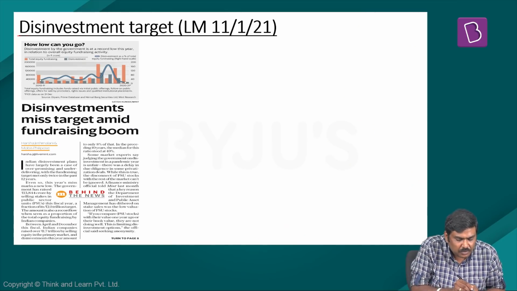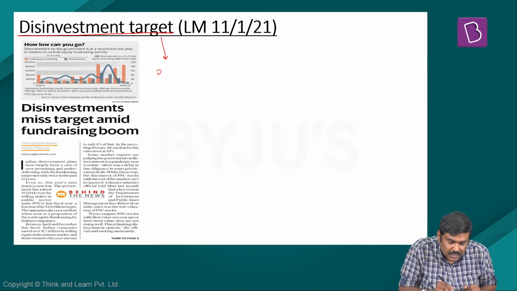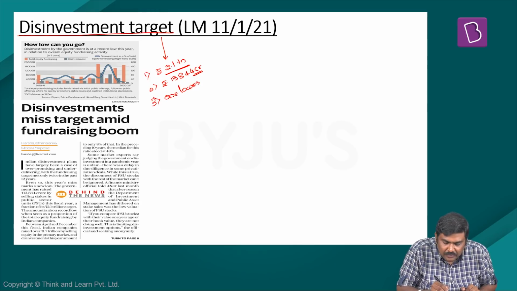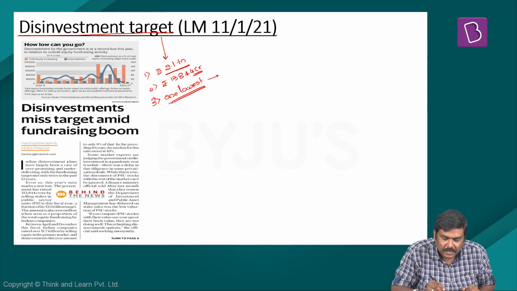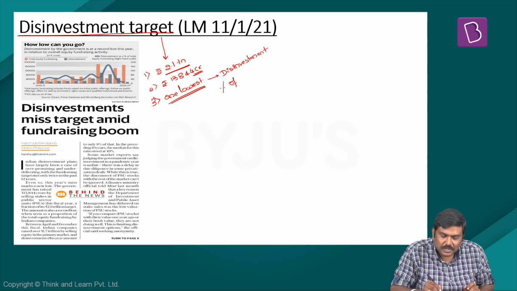The next article is with respect to the disinvestment target. What are the points given in the article? The Government of India for the current fiscal has set a target of 2.1 trillion rupees under the disinvestment head. Out of this, so far, the Government of India has been able to raise 13,844 crore rupees. This is one of the lowest revenues generated by the Government of India in terms of disinvestment revenues. This is lowest in terms of total revenue generated as well as the lowest in terms of a percentage of the targeted disinvestment revenues.